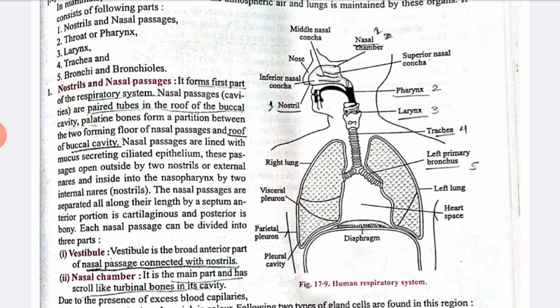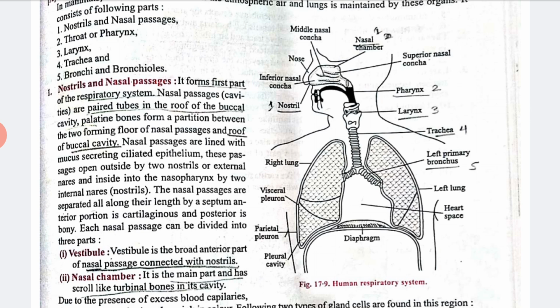Let's start with the first part, that is called nostrils and nasal passage. You can see in this picture, every part is written here, I have written it by pencil. The nasal passage forms the first part of the respiratory system. The nasal passages are paired tubes in the roof of the buccal cavity, and the palatine bones form the partition between the two, forming the floor of the nasal passage and the roof of the buccal cavity. Each nasal passage can be divided into three parts, that is vestibule, nasal chamber.